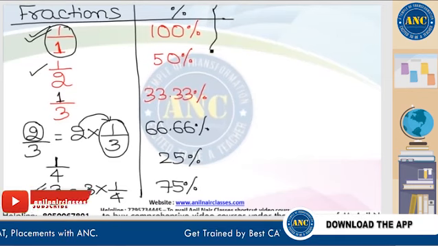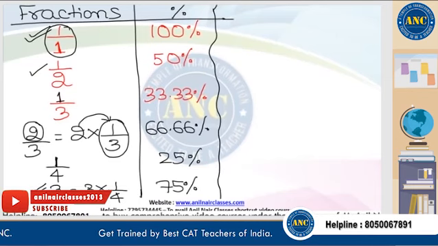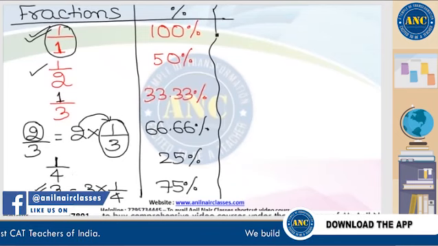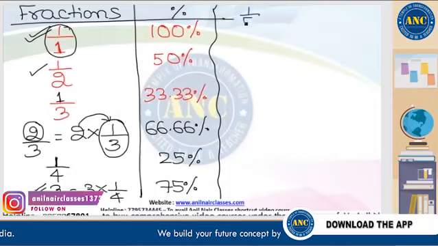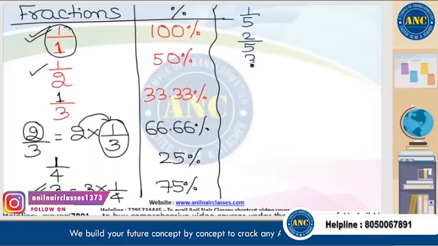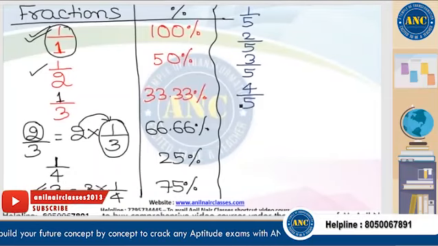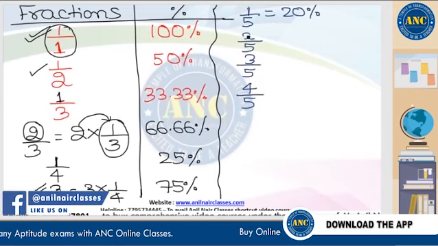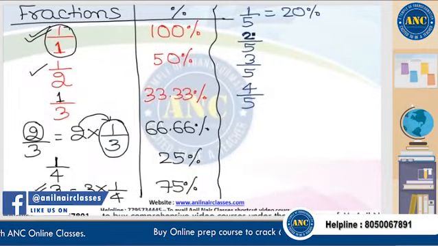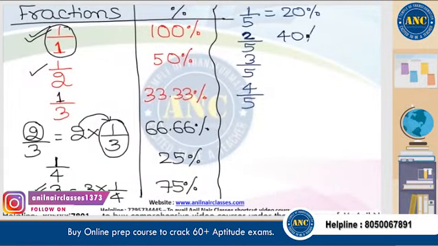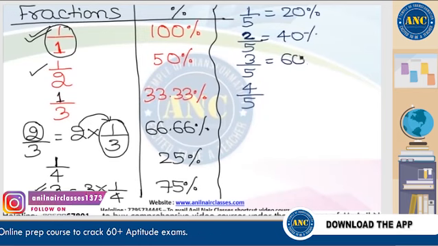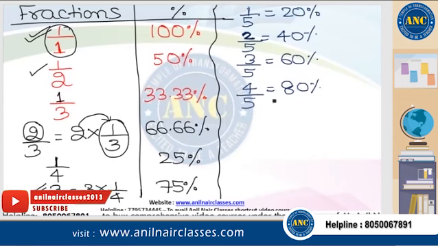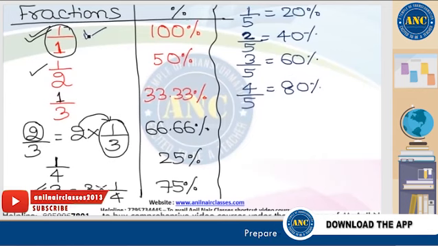Just keep on listening. These are all extremely important for profit, loss and discount, which you will understand when we start solving the problems. If I increase the denominator now: 1 by 5, 2 by 5, 3 by 5, 4 by 5. 1 by 5 is 100 divided by 5, which is 20%. 2 by 5 is 2 into 1 by 5, 2 into 20, which is 40%. 3 by 5 is 3 into 20, which is 60%. 4 by 5 is 4 into 20, which is 80%. Next is 5 by 5, which is nothing but 1, already written.